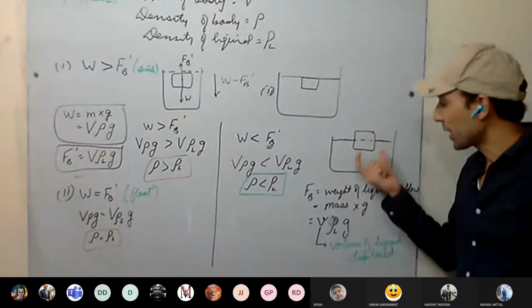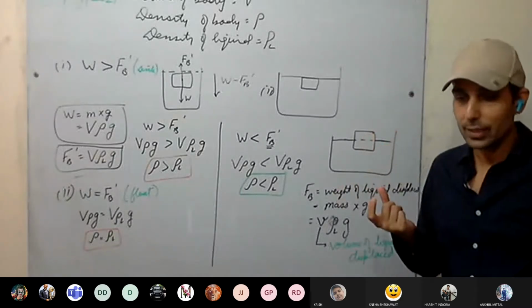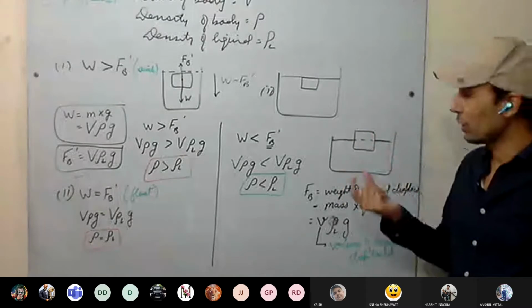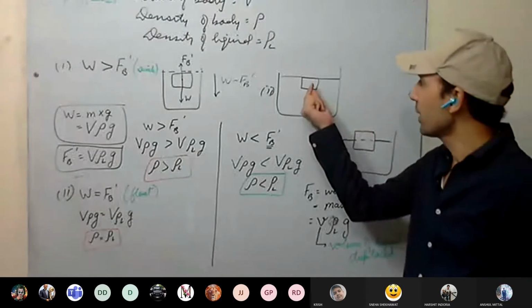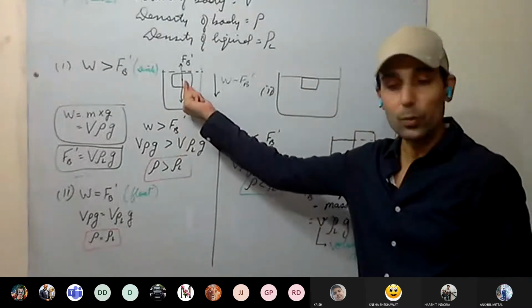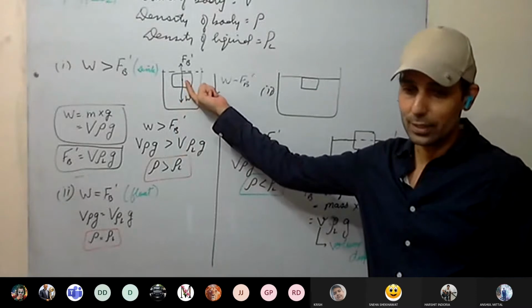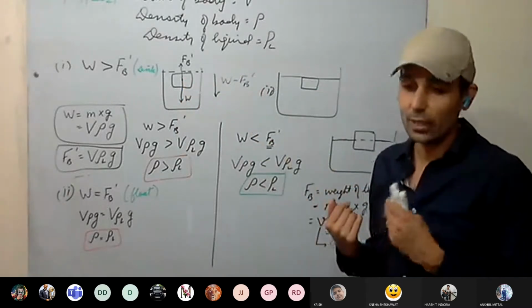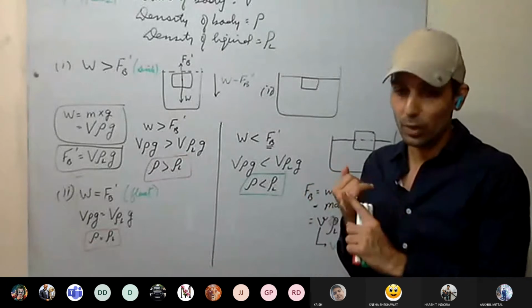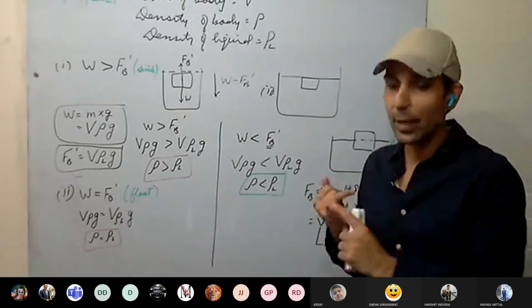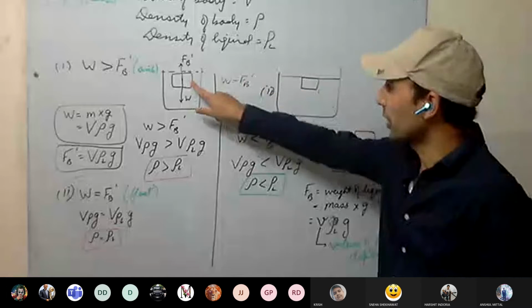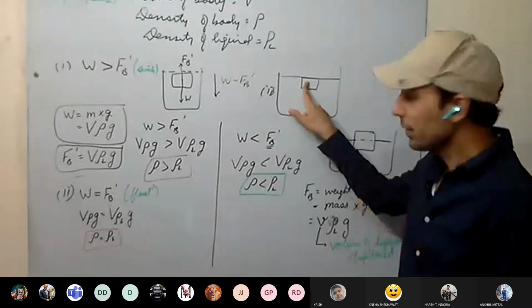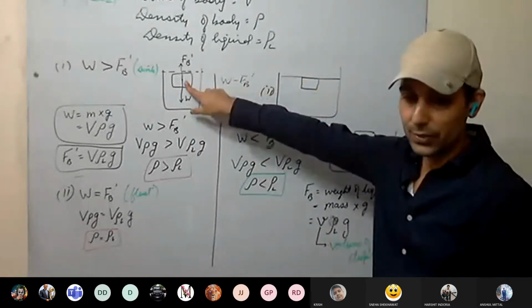Because maximum volume of the liquid displaced is equal to the volume of the body. Not more than that volume can be displaced. So maximum volume of the liquid displaced is same as volume of the body. And that is when the body is completely immersed.